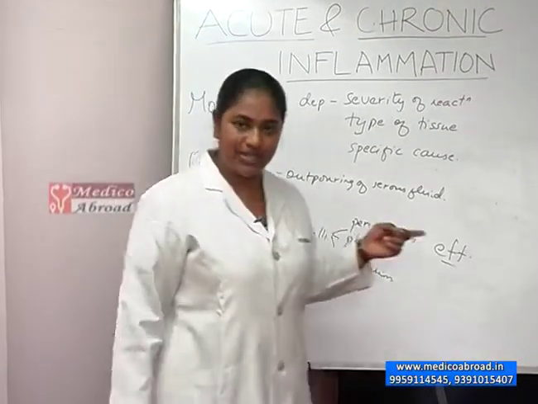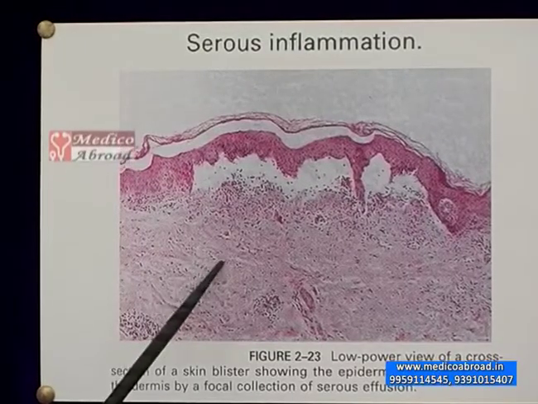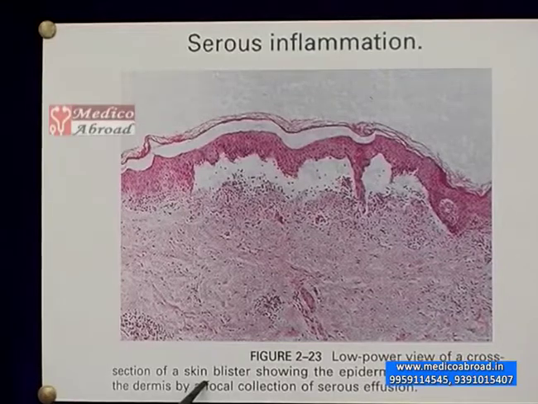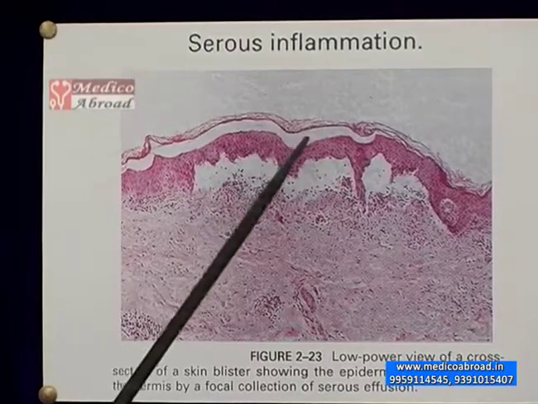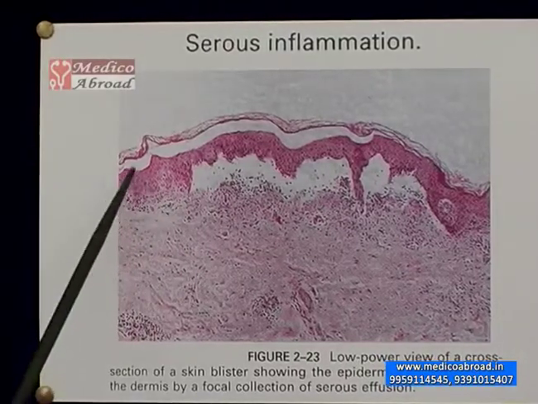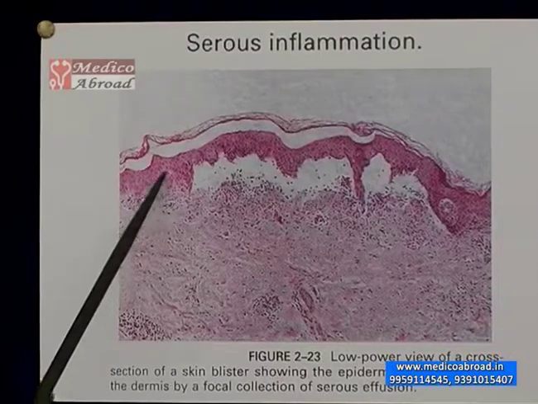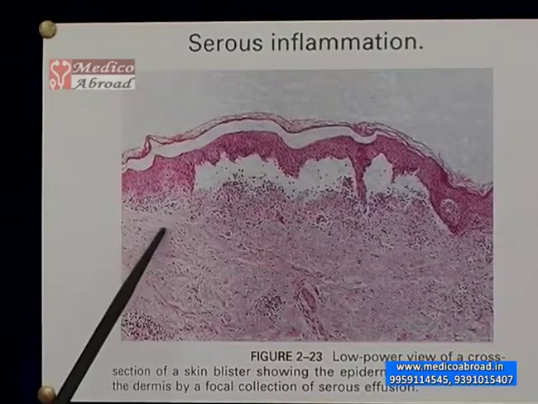Let's take a look at the picture. This is an H&E stain of a skin blister showing epidermis. This is from the skin of a finger. If you take a look, this layer and this layer is the epidermis. This is the dermis.